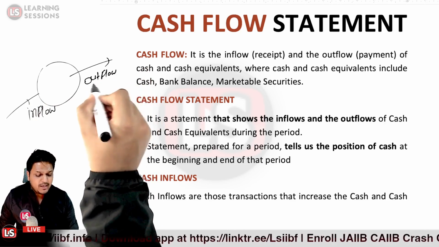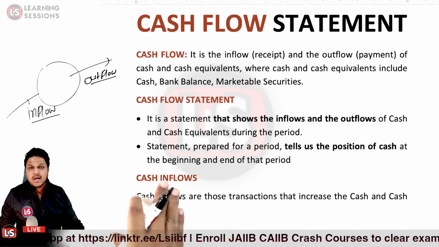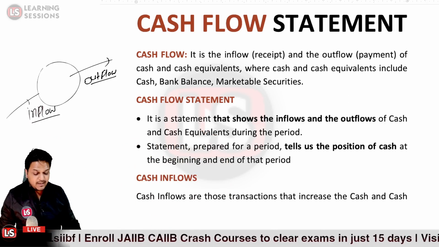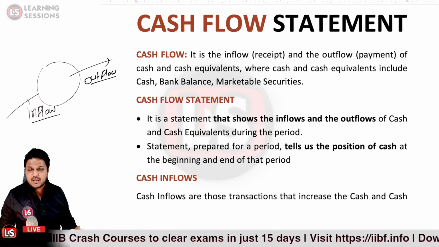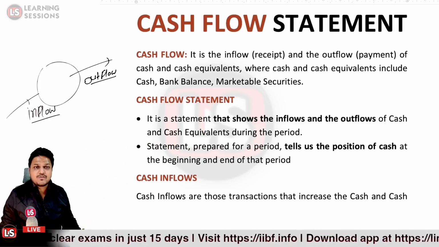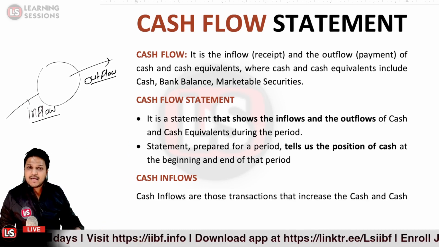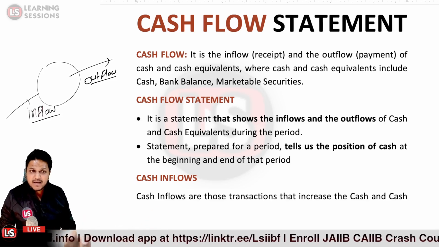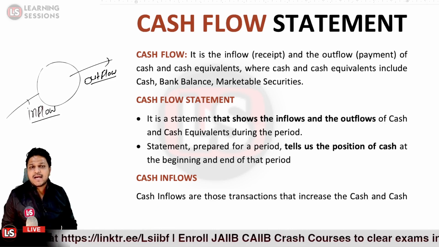So it could be that the cash is inflowing, or it could be that the cash is outflowing. When you're receiving the amount from your debtors, that is an inflow, and when you're paying cash to your creditors or trade creditors, that is an outflow. That's what relates to cash flow. We can say it could be cash or cash equivalent, like receiving the amount in the form of cash, bank balance, or marketable securities.